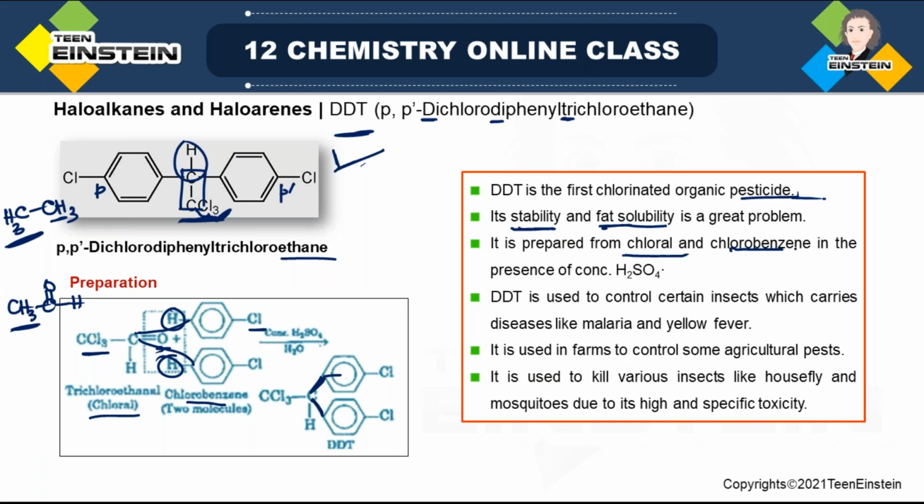It is prepared from chloral and chlorobenzene in presence of concentrated H2SO4 that you have already seen. And why is concentrated H2SO4 used? Because ultimately you are removing a water molecule, and concentrated H2SO4 is a very good dehydrating agent. DDT is used to control certain insects which carry diseases like malaria and yellow fever. It is used in farms to control some agricultural pests also, to kill different insects like houseflies and mosquitoes due to its high and specific toxicity. So these are the applications of DDT.